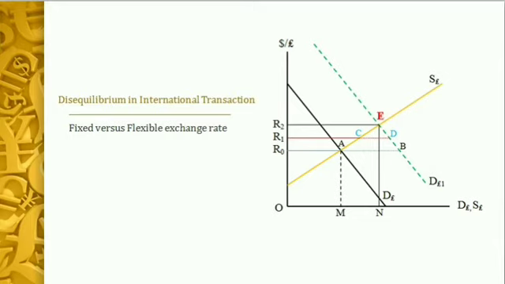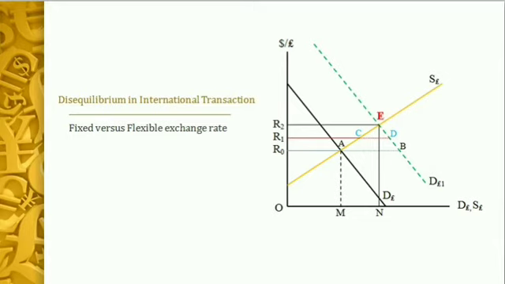Now, as there is deficit in the balance of payment and there is automatic rise in the exchange rate, or the domestic currency depreciates, then automatically exports will be encouraged and imports will be discouraged. Exactly the reverse thing will be happening if the economy has a surplus in its balance of trade. So, in that case, the exchange rate will automatically fall, so that in the new equilibrium, the balance of trade will once again be balanced, so that all kinds of surplus will be eliminated. Now, this is possible under the flexible exchange rate system.